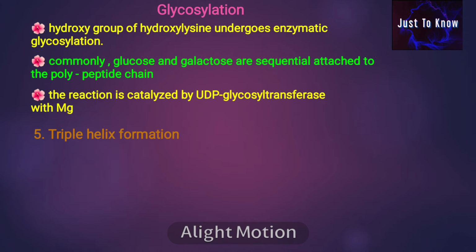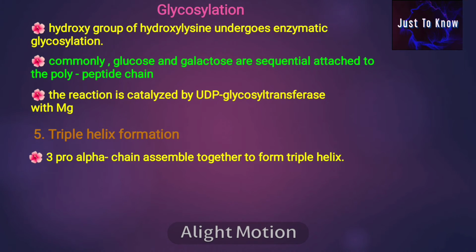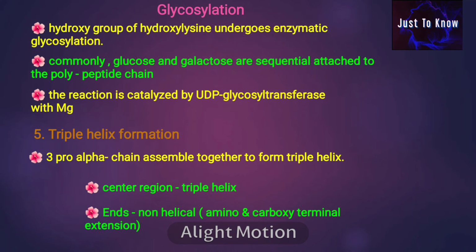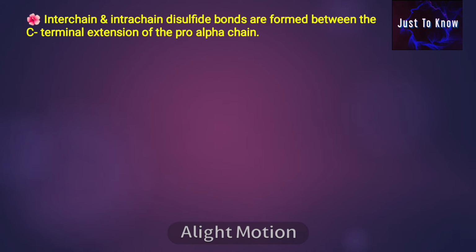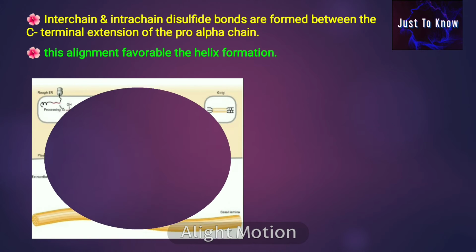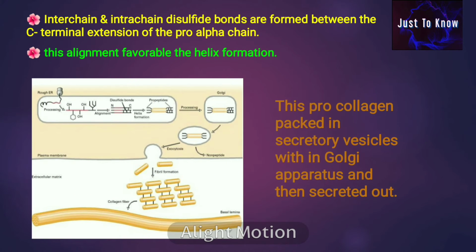Then the triple helix formation. The three pro-alpha chains assemble together to form a triple helix, with the central region being the triple helix and the ends being non-helical, that is, the amino and carboxy terminal extensions. The intra-chain disulfide bonds are formed between the C-terminal extensions of the pro-alpha chains. This alignment favors the helical formation. This procollagen is packed in the secretory vesicle of the Golgi apparatus and then secreted out.